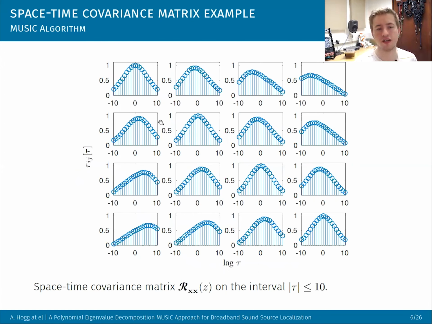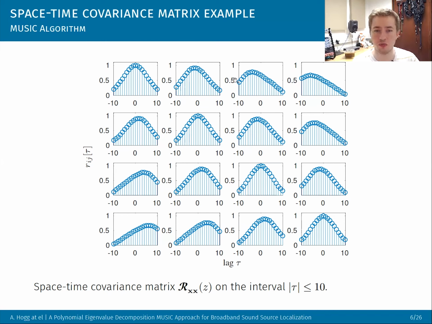So what would that look like? Well, you can see here we have some peaks, and on the diagonal we have the autocorrelation functions, and on the off-diagonal we have the cross-correlation functions. So this would be microphone 1 with microphone 2, microphone 1 with microphone 3, microphone 1 with microphone 4. And as you can see, the delay between microphone 1 and microphone 4, because this is a linear array, is much larger, and that's why the peak is shifted. So we can actually see just by looking at it some of that spatial information.